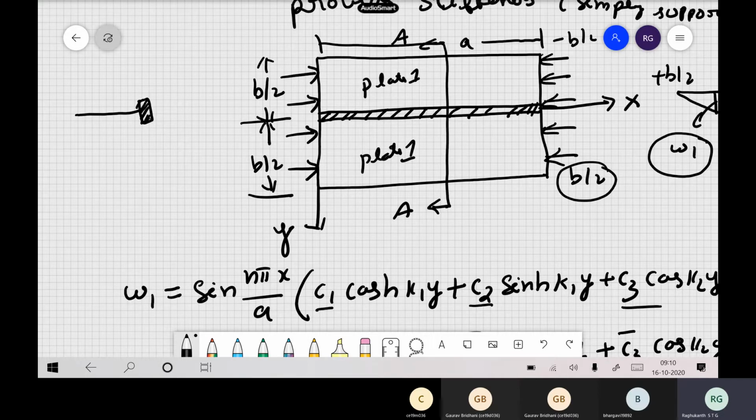You remember, in the previous classes when we discussed boundary conditions, when a plate is connected to a beam, what boundary conditions did we use? Any remember? The force must be the same. So for the beam, you know the equation, EI d to the power of 4 by dx to the power of 4.